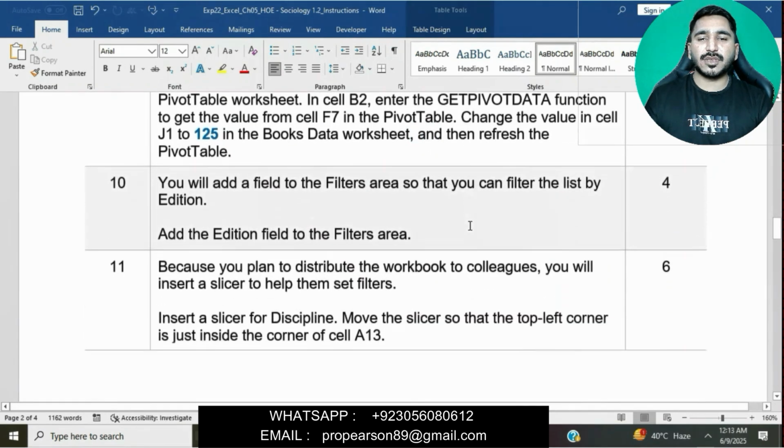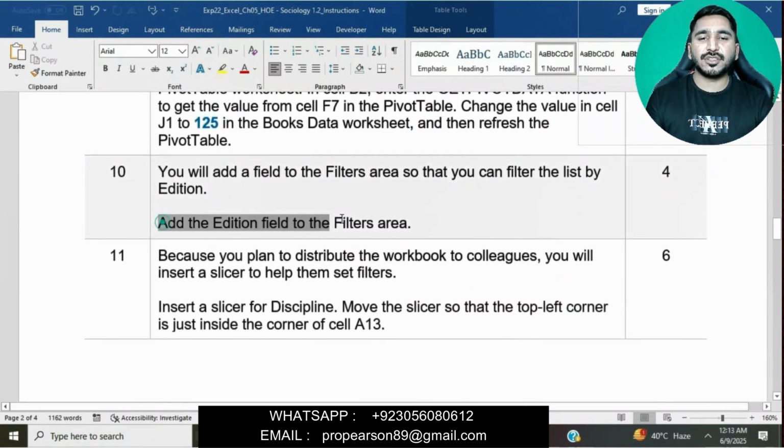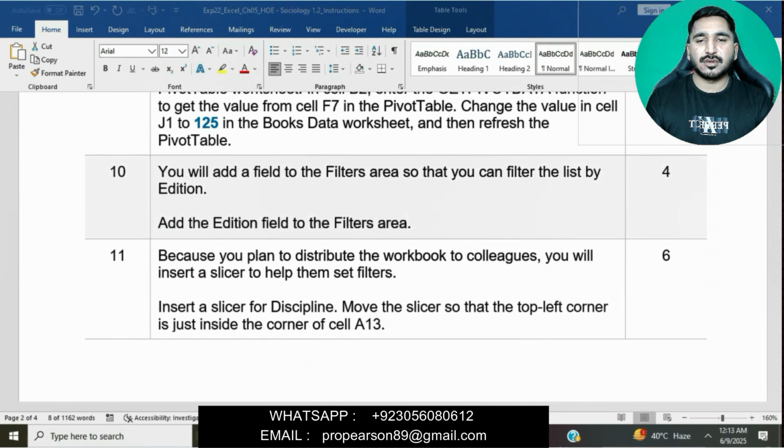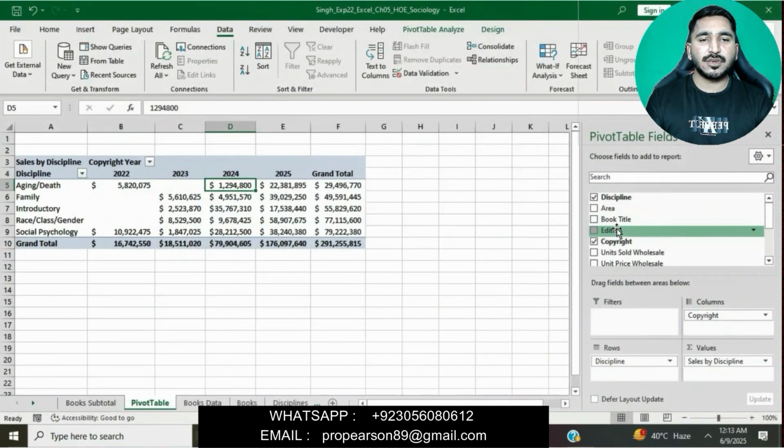Now moving on to question number 10: add the Edition field to the filter area. You can see, right click on the pivot table fields, and then we will add the Edition field to the filter area.